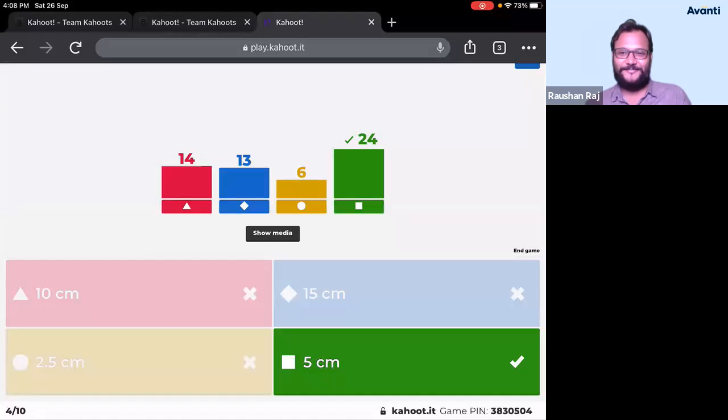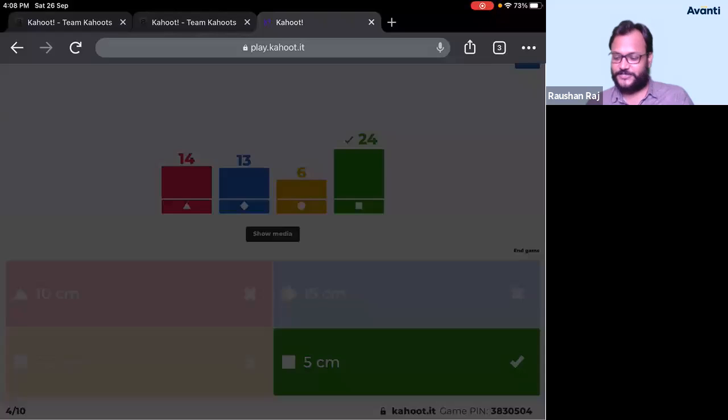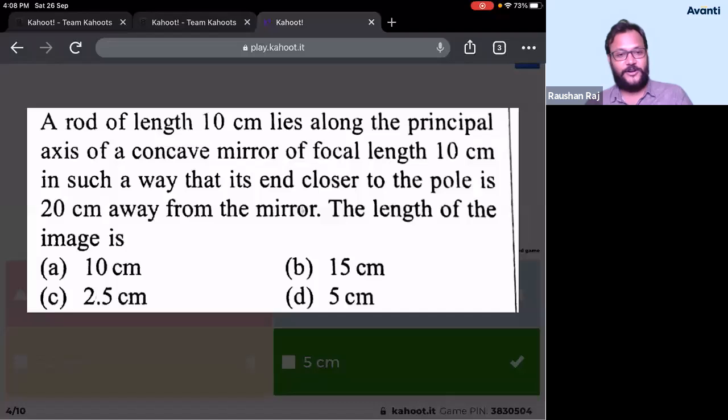Anyway, so 24 of you have got the correct answer and the correct answer is 5 centimeter. Guys, the question is: a rod of length 10 centimeter lies along the principal axis of a concave mirror of focal length 10 centimeter in such a way that its end closer to the pole is 20 centimeter away from the mirror. Guys, if focal length is 10, what is the radius of curvature? 20. That means one of the end is at the center of curvature.